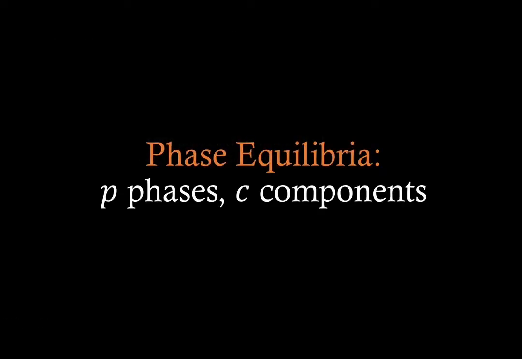So now that we talked about many phases and component A in one phase and component A present in many phases, we will stick to this kind of a general case. So P number of phases and C components. In a C component system, if P phases are to be in equilibrium, how are we going to talk about different variables for this system? That's what we will see now.